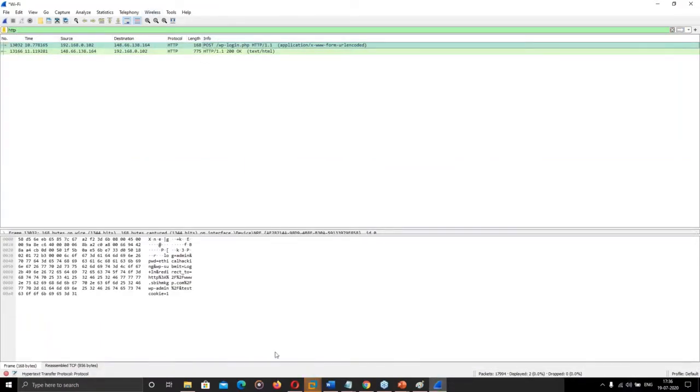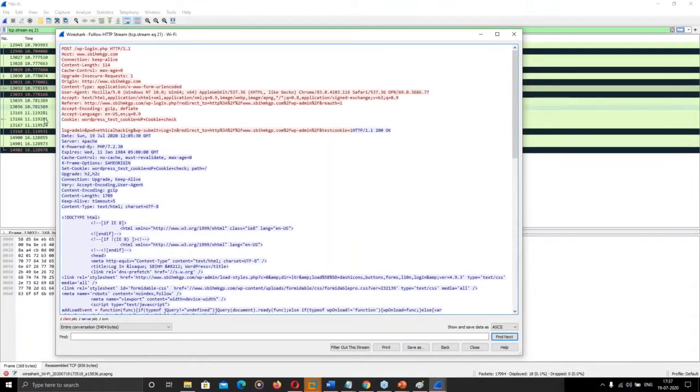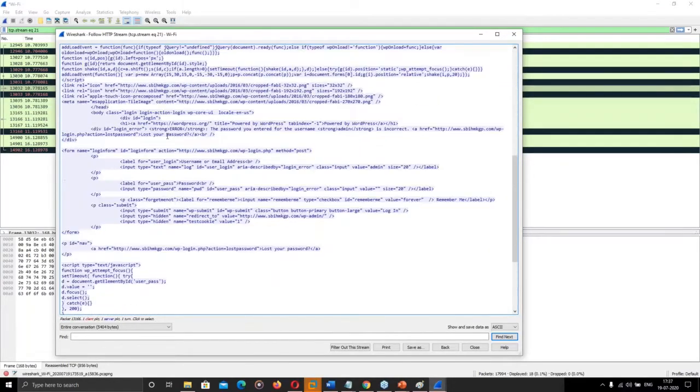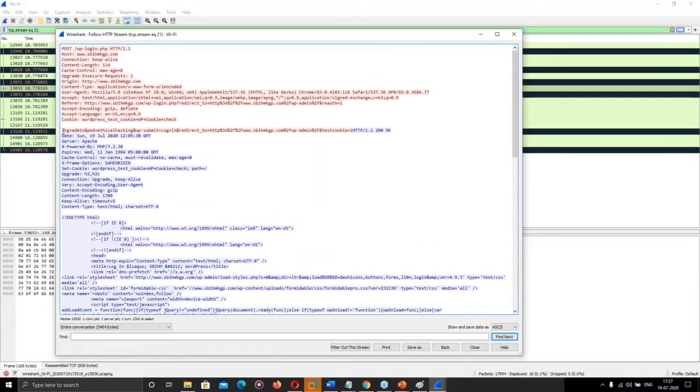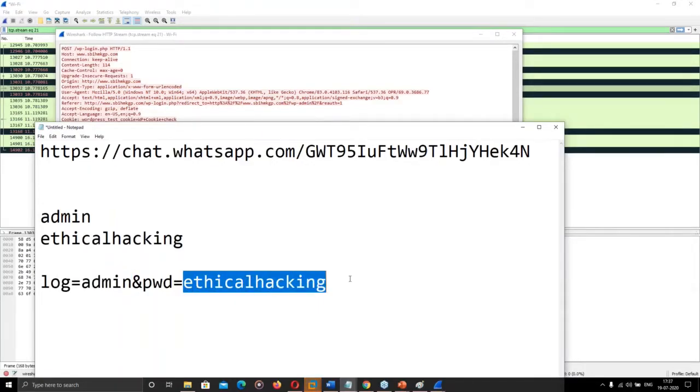Here is the WP login packet, that is the website's URL I have visited. From here, I right click and follow HTTP stream. So here I have got the total packet detail that was generated. And here you can see the ID and password which I entered into that website. The login ID is admin and ethical hacking is the password that I entered. This is how I have captured the ID and password.